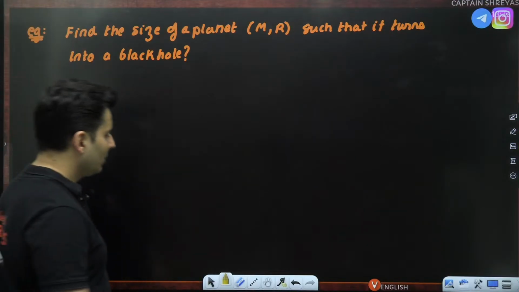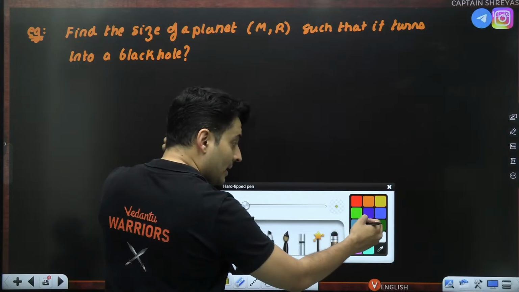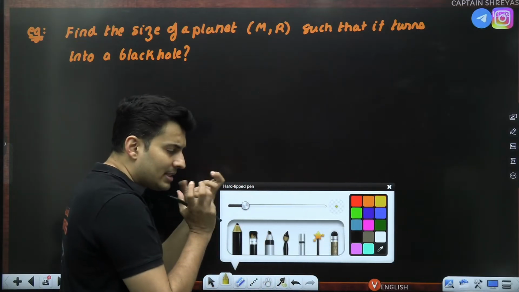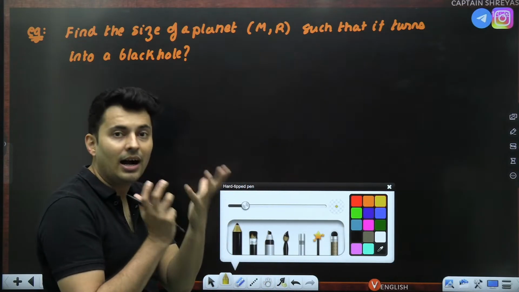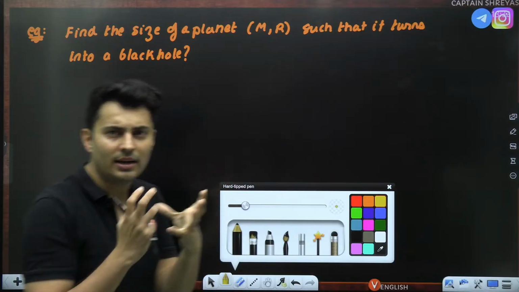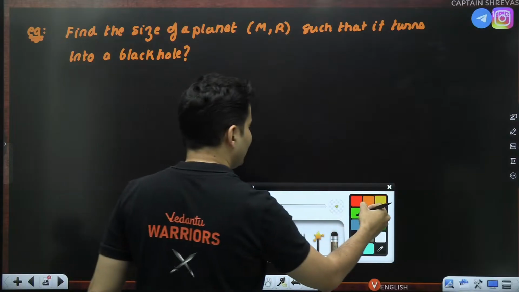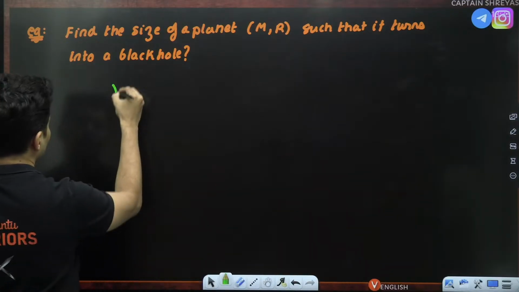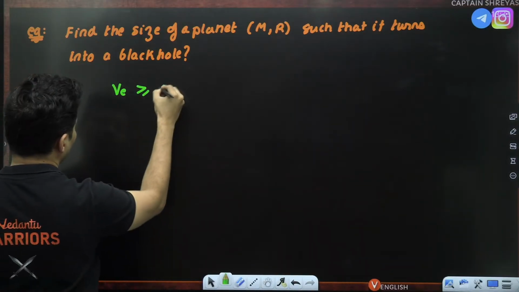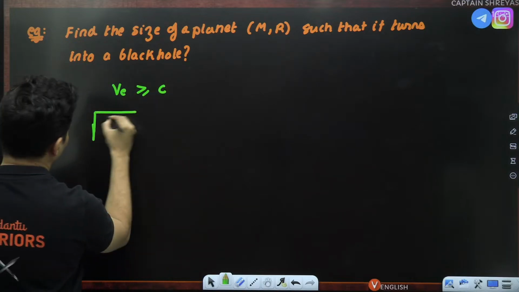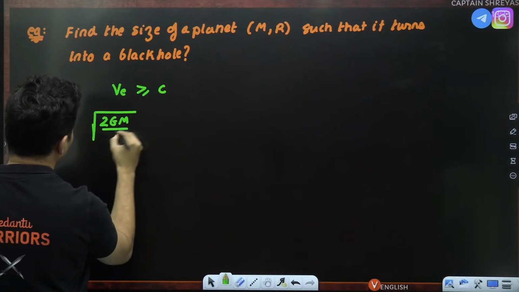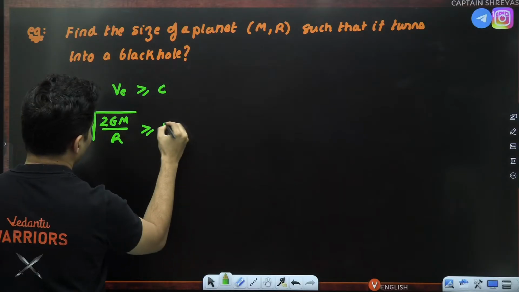Now coming back to this point, a problem. So I compress it, the escape speed will change because r is changing. I want to make the escape speed so large that even light won't be able to escape it. So that is when it becomes a black hole. So escape speed should be more than or equal to c. The escape speed formula is root of 2GM divided by r is more than or equal to c.